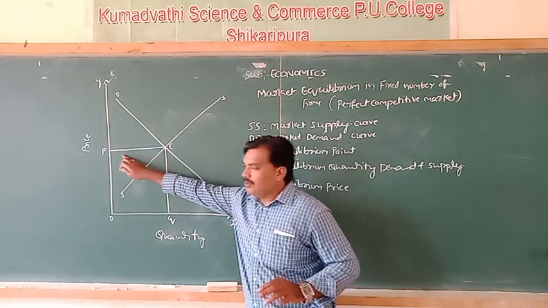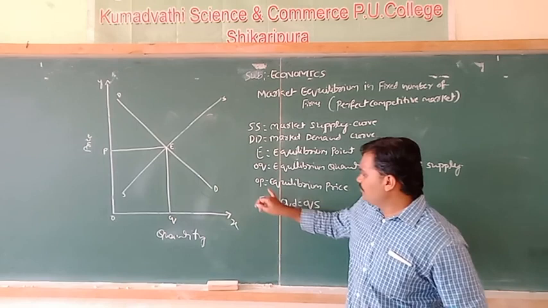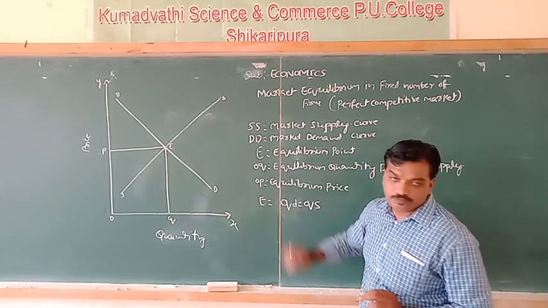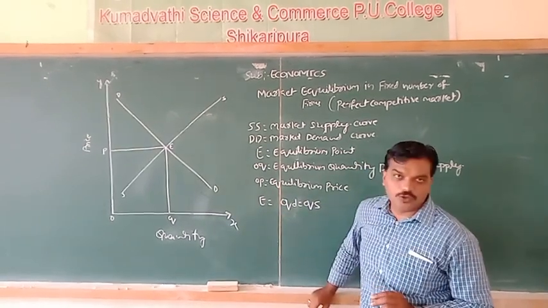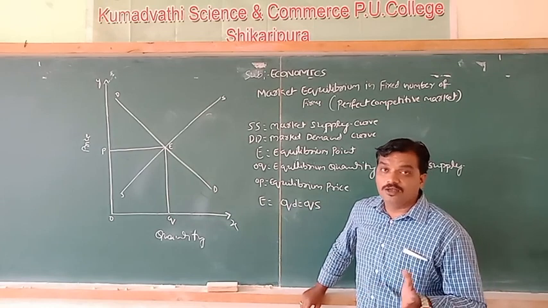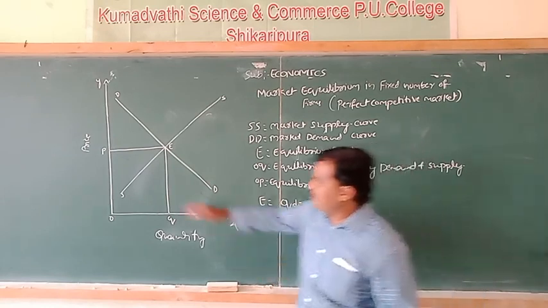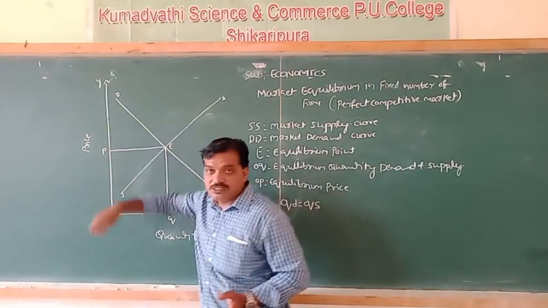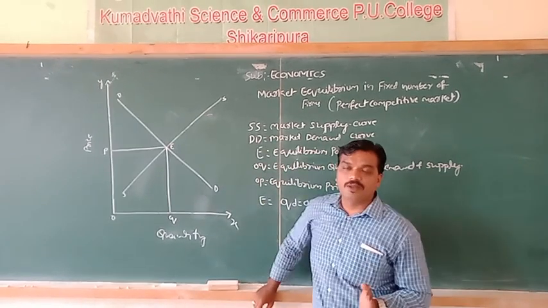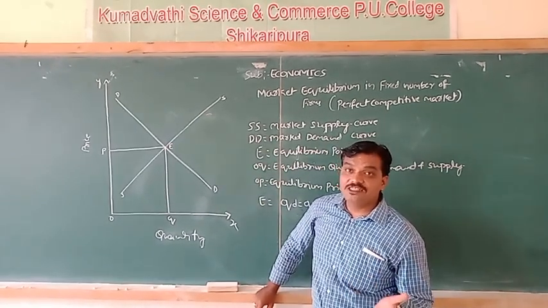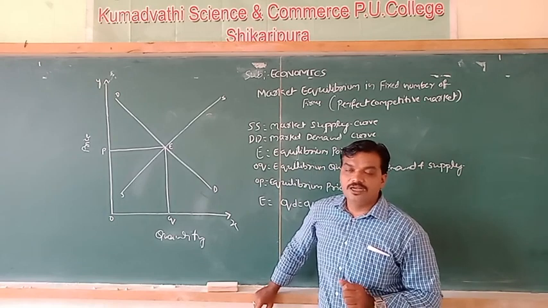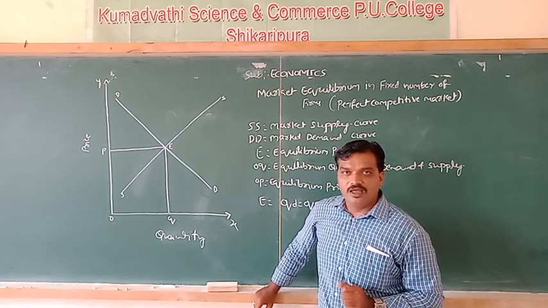At equilibrium price, the equilibrium quantity is QD equals QS, that is OQ. Equilibrium quantity is OQ. Any price other than the equilibrium price leads to excess demand or excess supply.